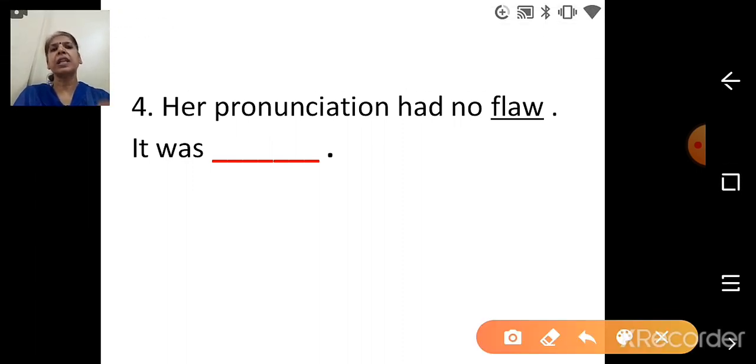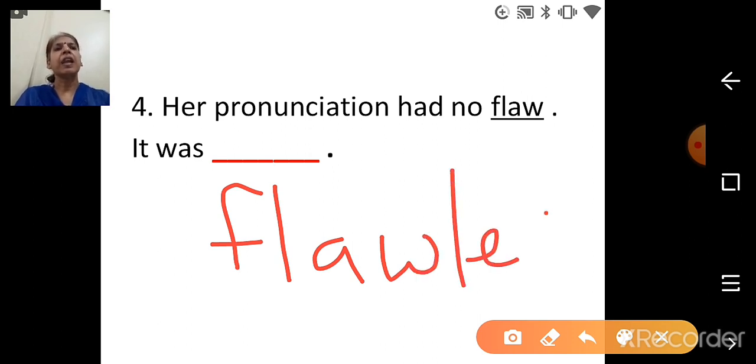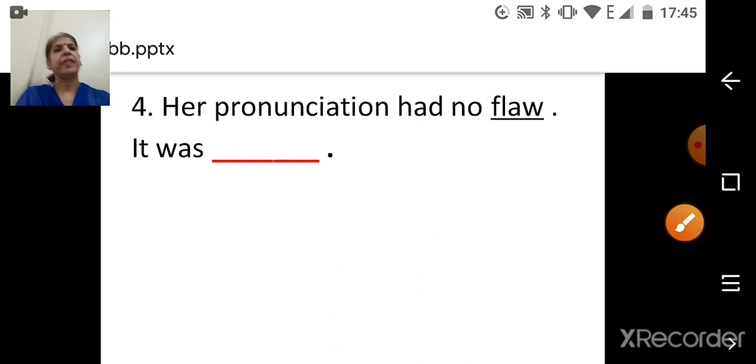It is given here, you have to write now. It is given here dash. So you are going to do it on your own and write the answer. Next.